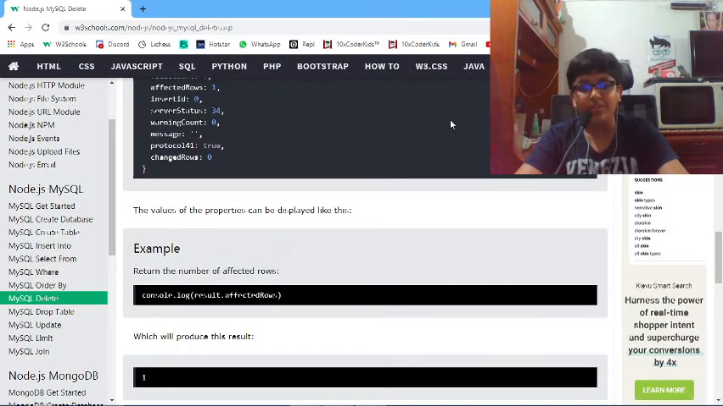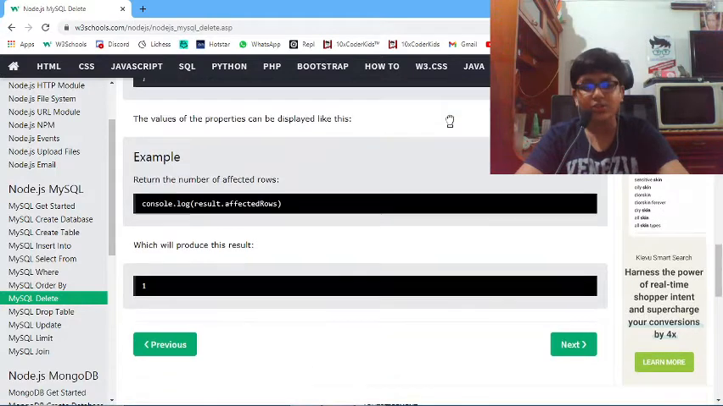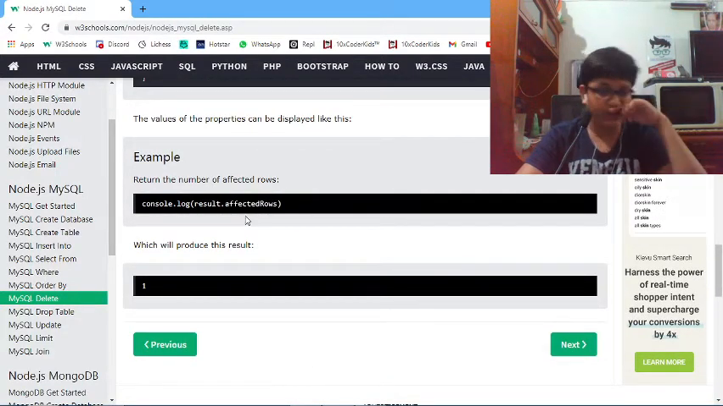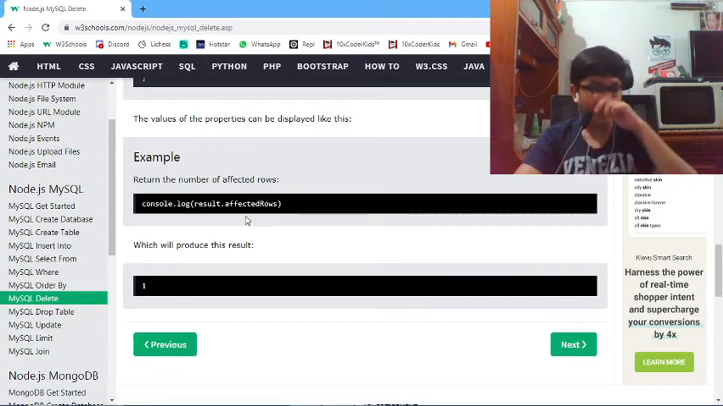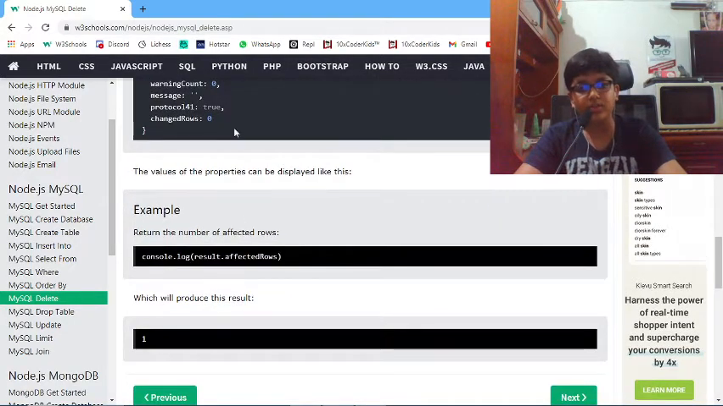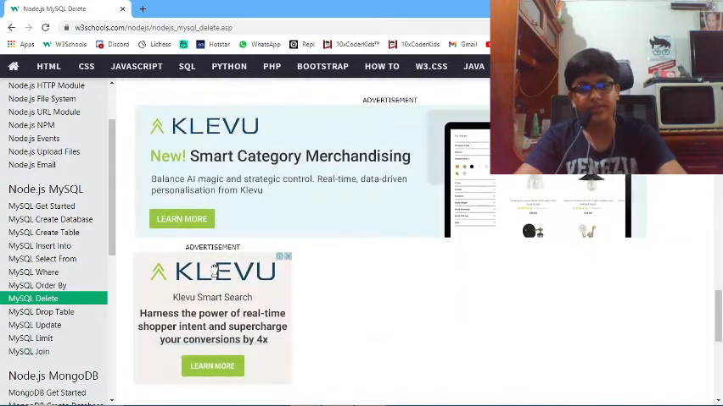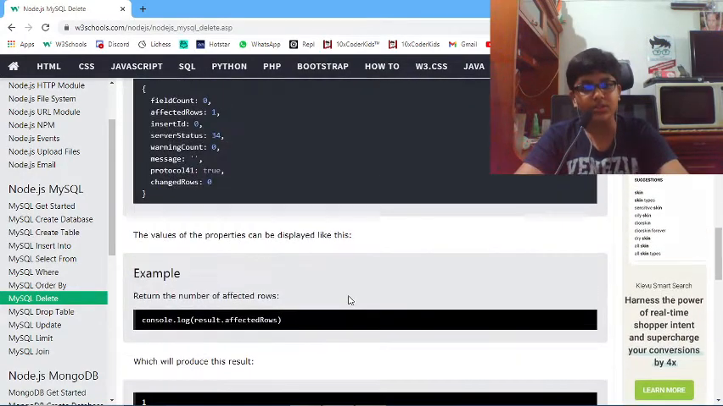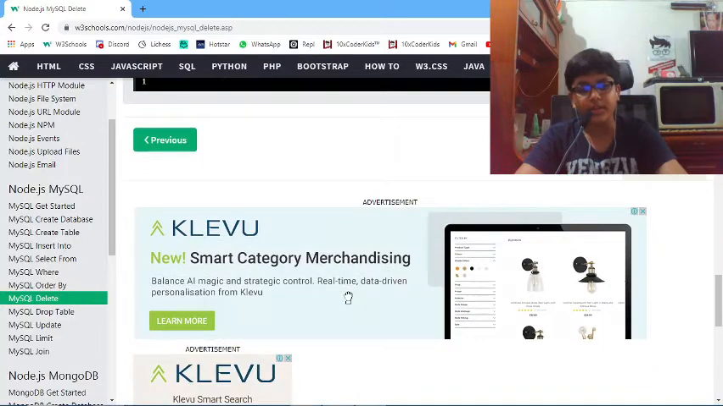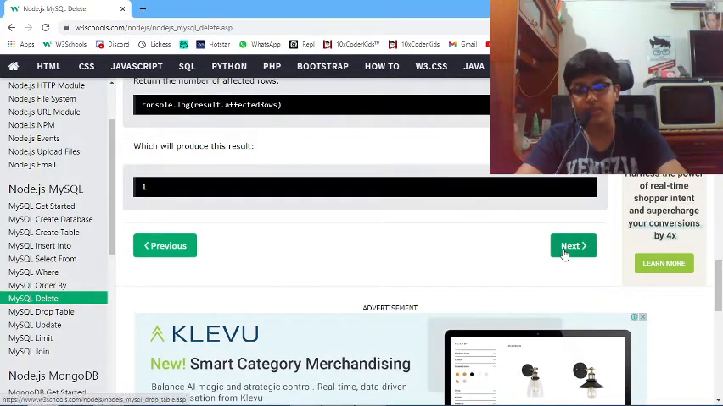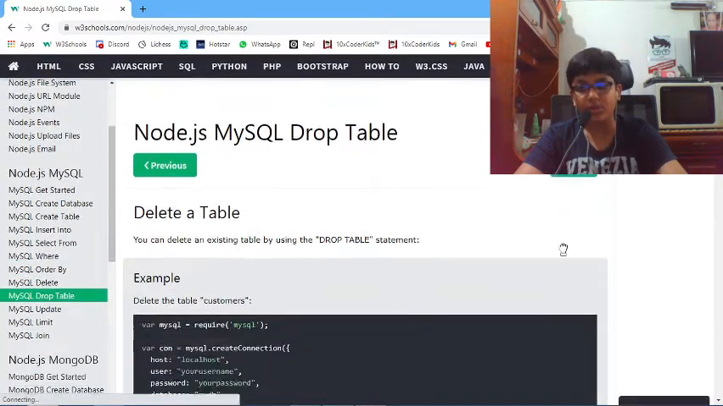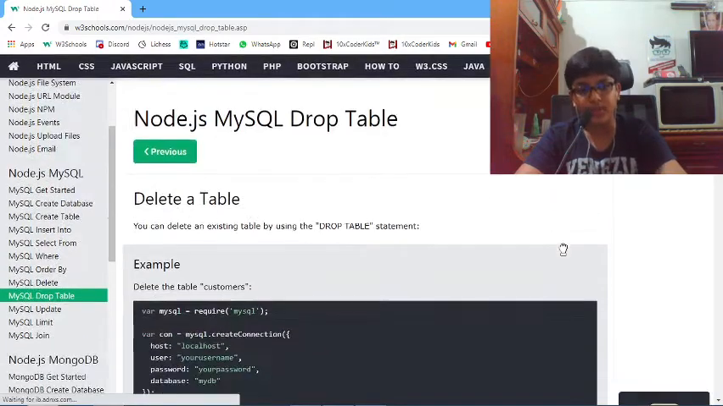So the values of the properties can be displayed like this. You can display the value of the property using result dot affectedRows. Affected rows is a property of the result object, so you can just use dot notation to show the value of that property. We don't need to do that here, we are just showing the whole object, all the properties, instead of just one property.